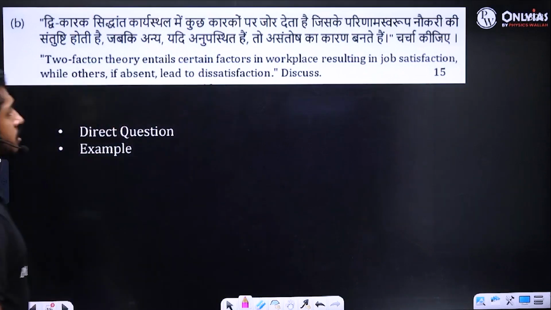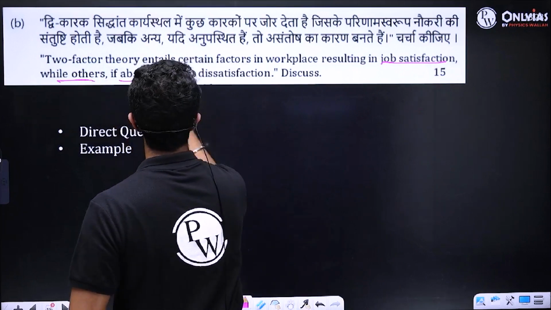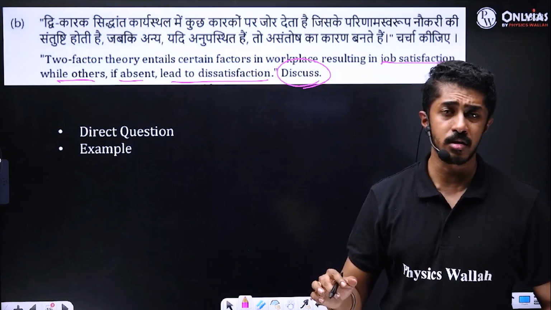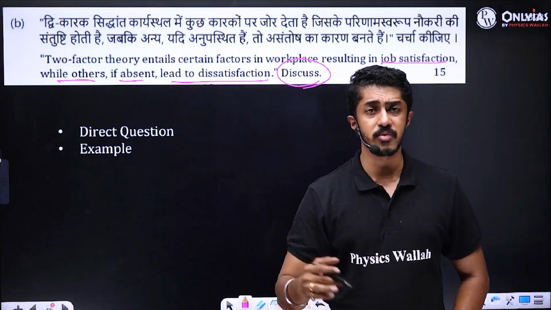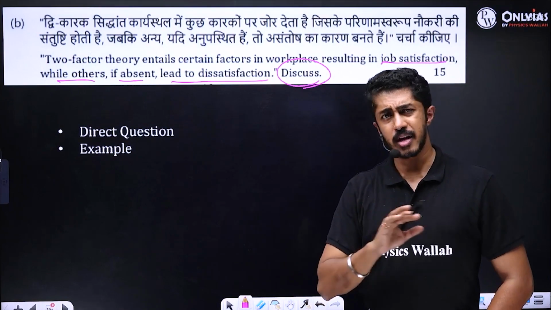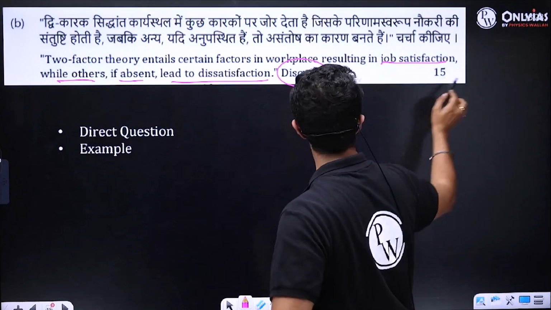Two-factor theory entails certain factors in the workplace resulting in job satisfaction, while others, if absent, lead to dissatisfaction. Discuss this. It's a very direct question. After Mary Parker Follett's question, if there was another question which was too direct, it is this question here. Clear? It's a straightforward question, elaborated with example. Best part about it is it's a 15 marker.